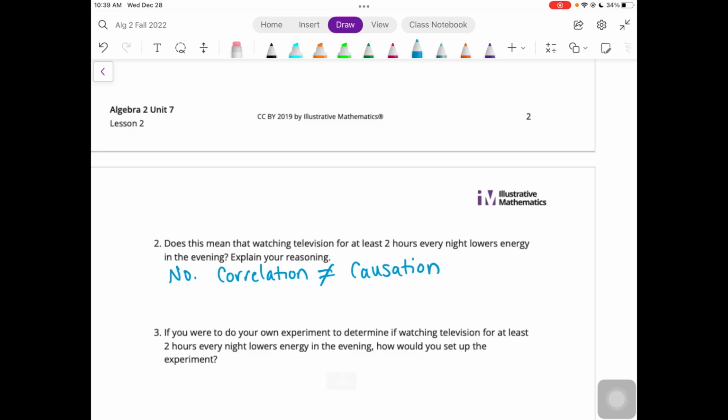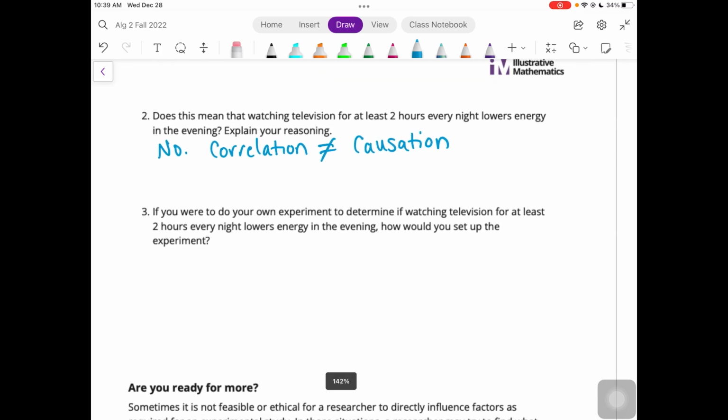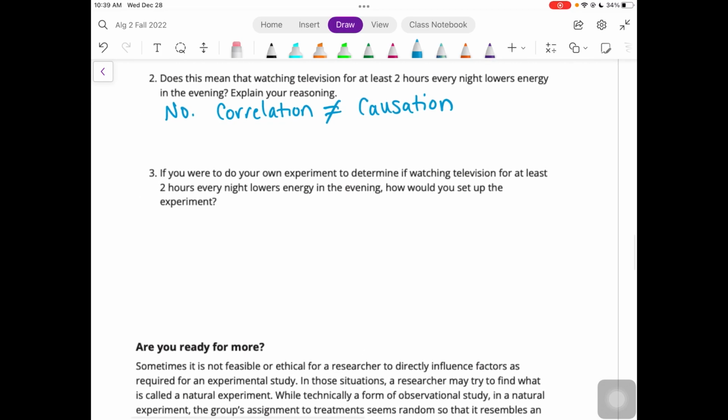All right, and then part 3, if you were to do your own experiment to determine if watching TV for at least 2 hours every night lowers energy in the evening, how would you set up the experiment? Well, you could find people to participate in the study, and you'd need to find a fairly large amount, maybe 100 people, and divide them up into 2 groups randomly.